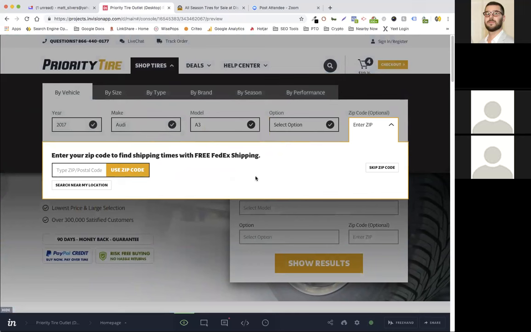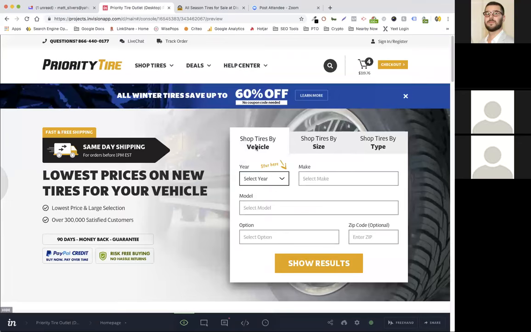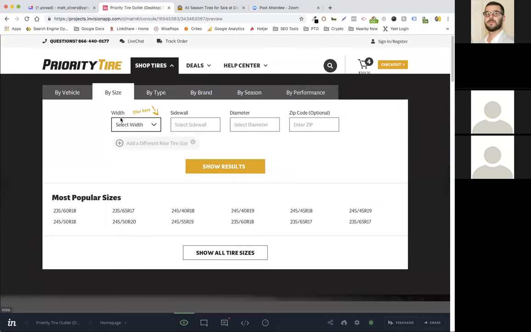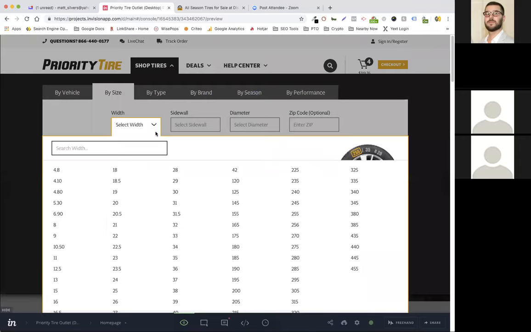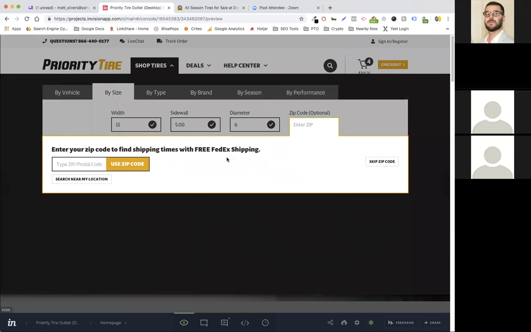Let's see if I can skip this. I can't skip this. Okay. So once you fill out all of those fields, right, then you go to show results and you can see the results, right? So we have the same type of widget by size, right, where it pulls up all the sizes and it walks you through step by step. Right, and again, SearchSpring powers the data, but we have to give them the UI to make this work, right?